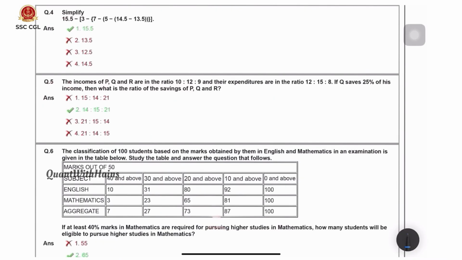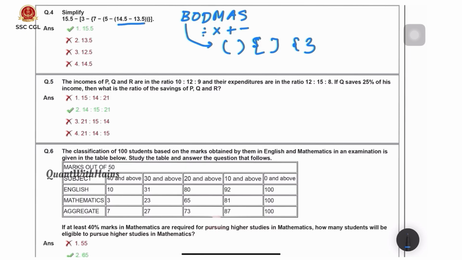Now coming to the fourth question, simplification. As we know the BODMAS rule, first we need to do division, multiplication, addition, subtraction, and coming to the order of brackets: round bracket, square bracket, rectangle bracket, curly bracket. Here in the square bracket, 14.5 minus 13.5 is 1. Now again there is another square bracket here to here, 5 minus 1 is 4. Now next is the curly bracket.